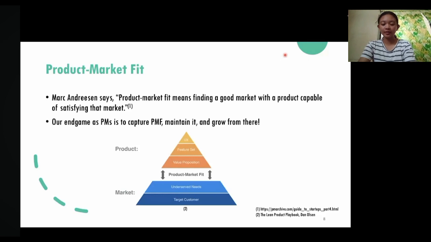Product market fit. Marc Andreessen says product market fit means finding a good market with a product capable of satisfying the market. Our end game as PMs is to capture PMF, maintain it, and grow from there.